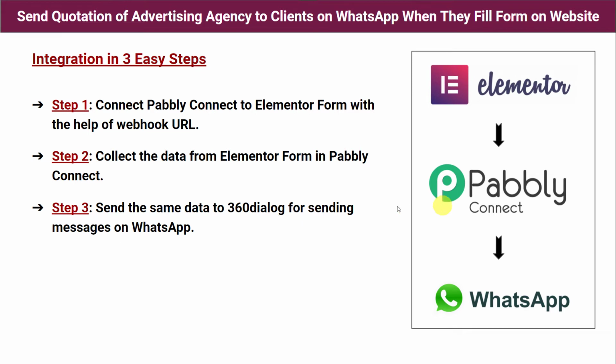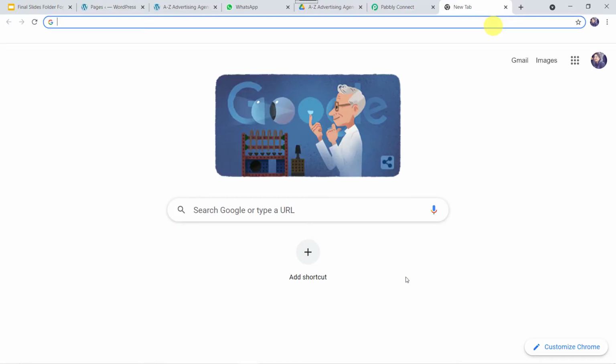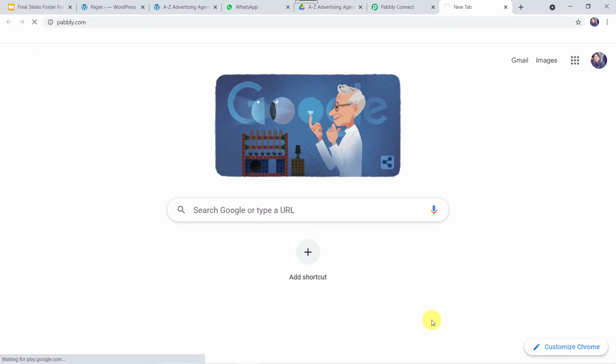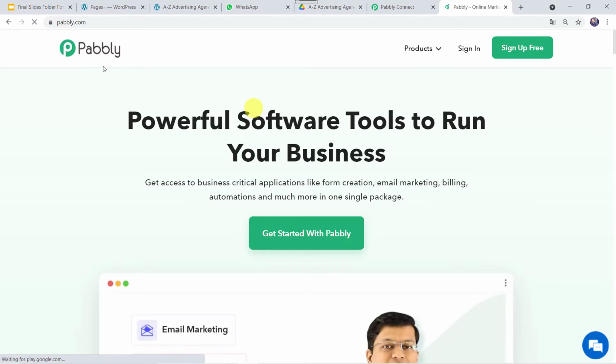So at step 3, whatever the data Pabbly Connect has captured from Elementor form, the same data will be used and a WhatsApp message will be sent on the WhatsApp number of the customer. Here we are using 360 dialog application for sending the messages on WhatsApp. So in this way, we are going to create an integration between Elementor Form and WhatsApp using Pabbly Connect. So let us learn the integration process now. For this, let us type Pabbly, pabbly.com in our browser. This is the website of Pabbly. Here we have to come to Products and click on Connect.